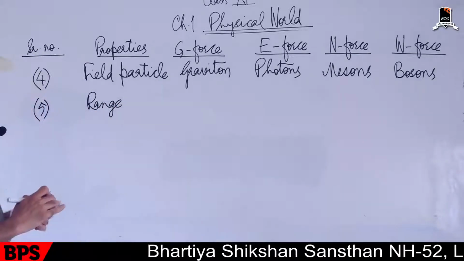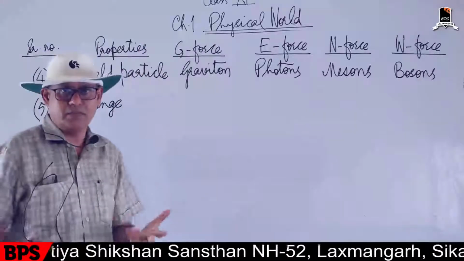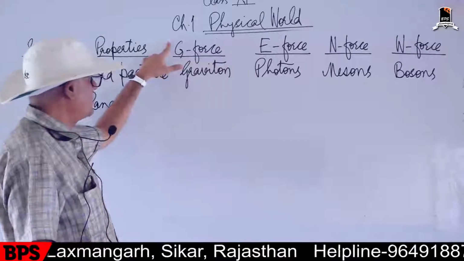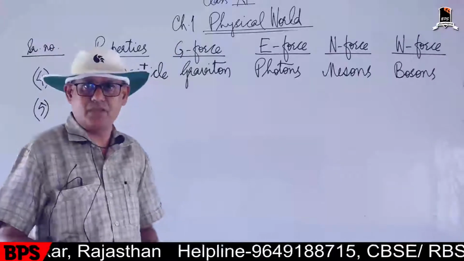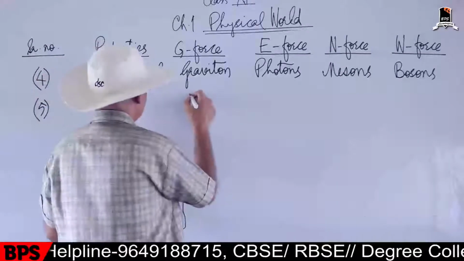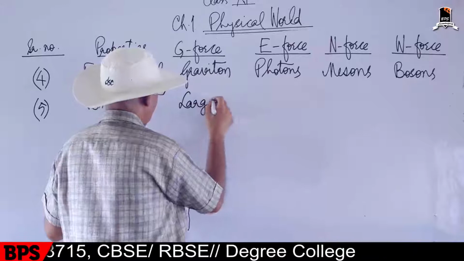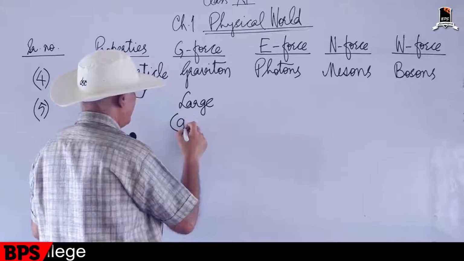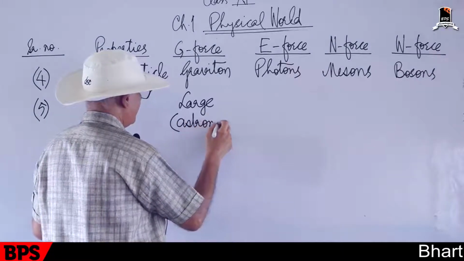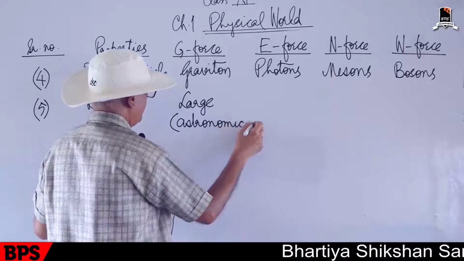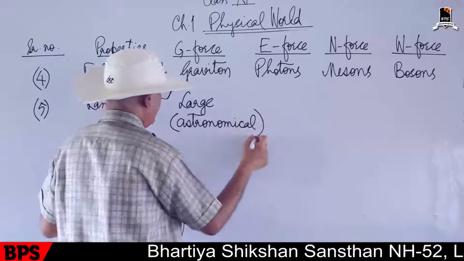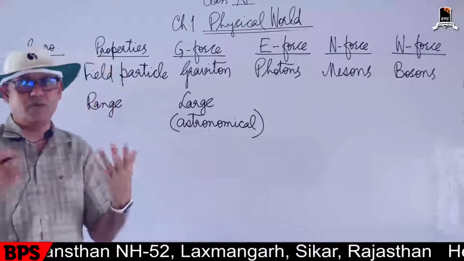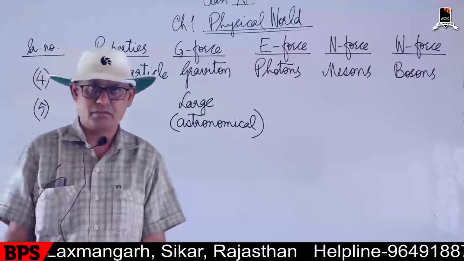You know very well that the sun attracts the earth. It is a very huge distance. So this gravitational force interaction is a large range interaction. So range is large in case of gravitational force, and this large range is astronomical. It is not several kilometers, but this large range is of millions of kilometers.